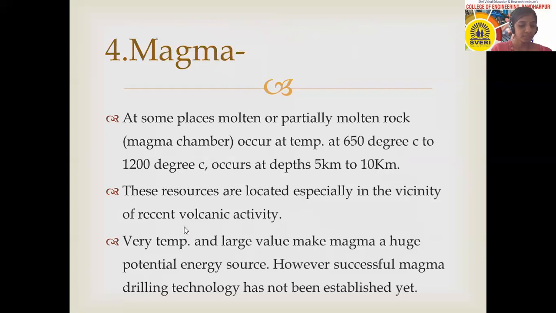And the last one is the magma resources. At some places, there is molten or partially molten rock. Where volcanoes are present or formed, at such places or near them, magma resources can be obtained. The temperature of such magma is up to 650 degrees Celsius.